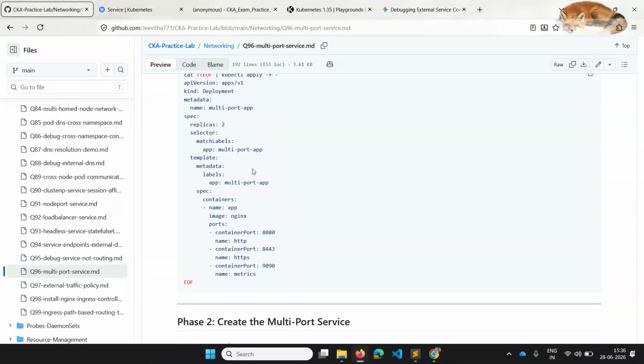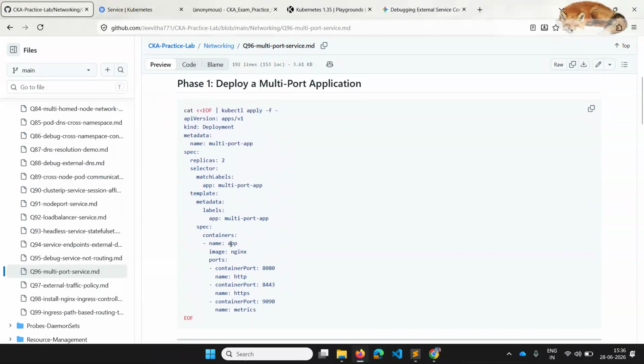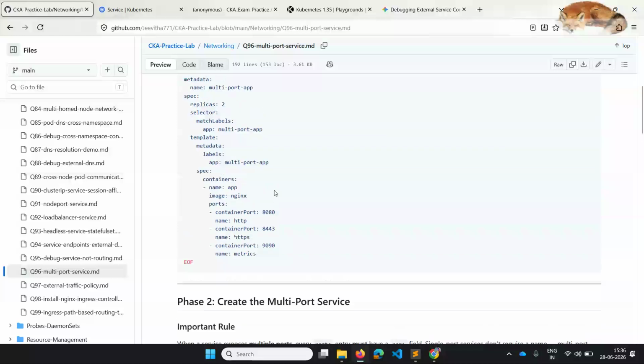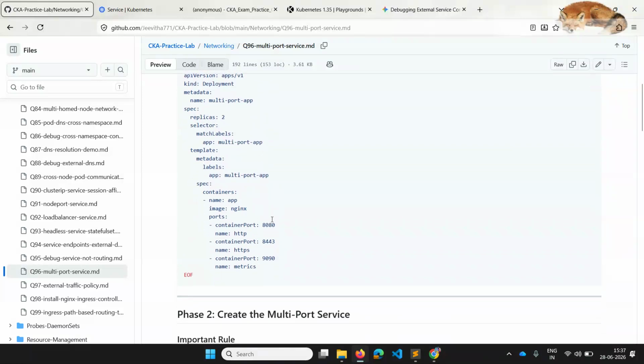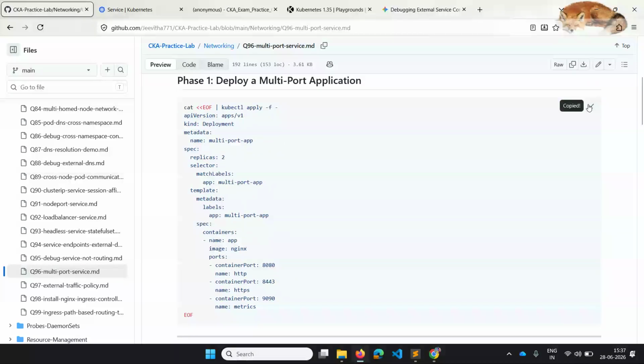For testing, we need a deployment as well. So I'll create a normal deployment where you can get the YAML files from the documentation again, and there I want to use the container image nginx, having three different container ports.